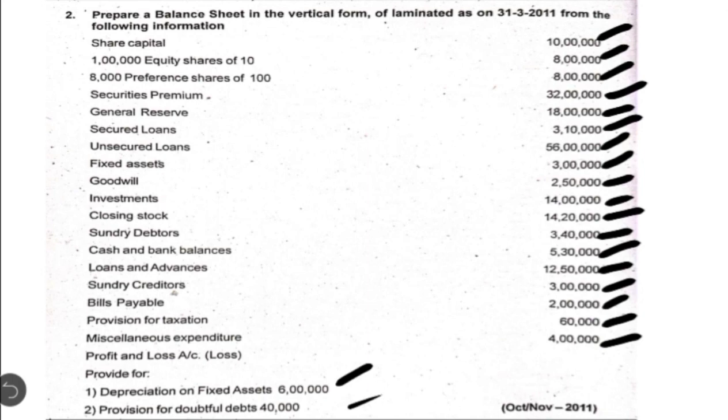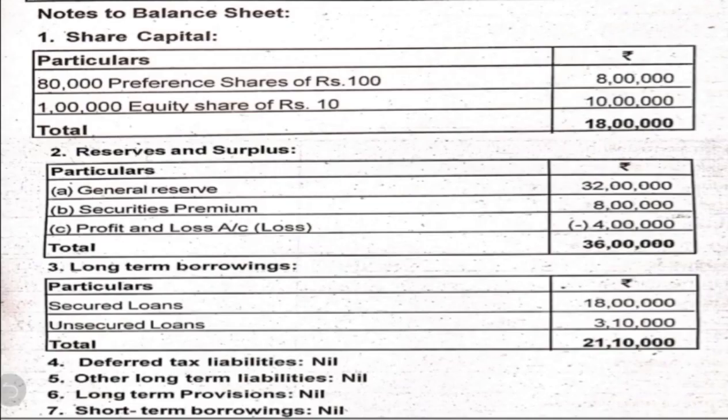Now let's see the solution. Before we prepare the format of the balance sheet, all these notes have to be separately shown under the head notes to balance sheet. So let's see that. Under notes to balance sheet, the first note is share capital. As we discussed, we have to write both preference share capital and equity share capital. The total of note number 1, that is share capital, comes to 18 lakh.